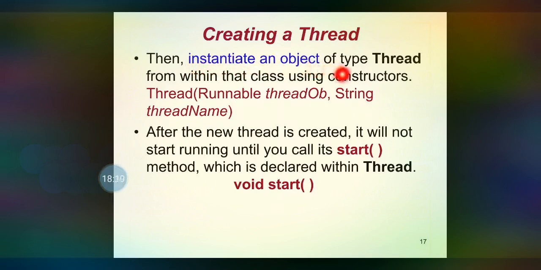The instantiation of an object can take place with the help of the thread constructor, and also with the help of the start method it is possible to call the run method, and we can bring the particular thread into the running state.